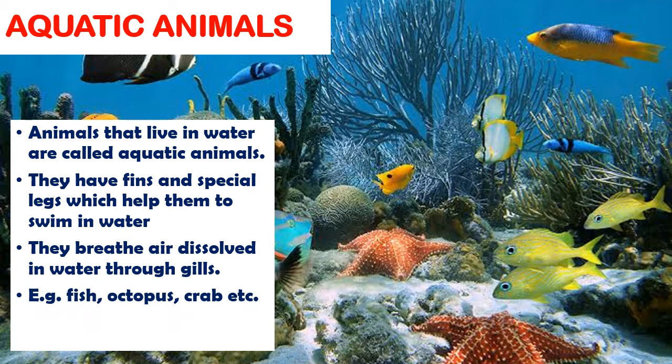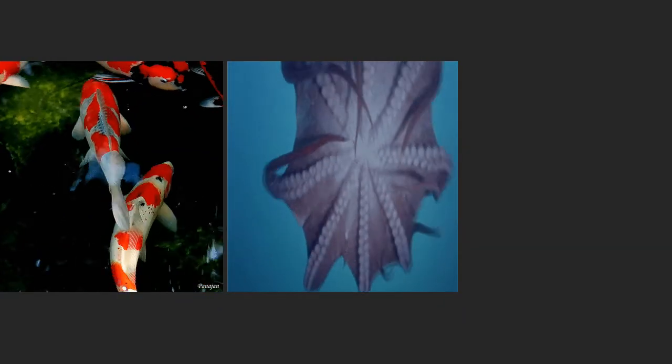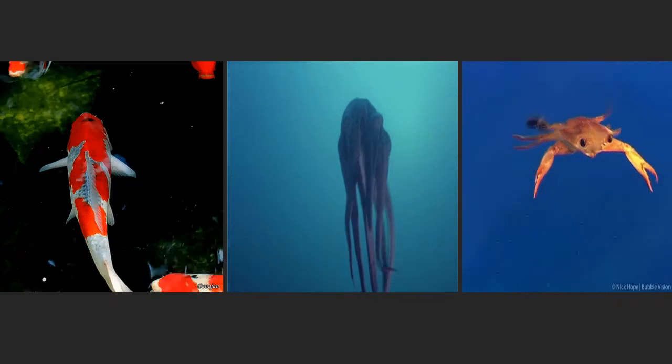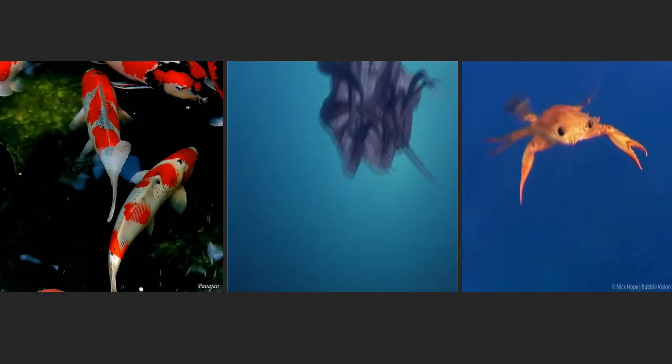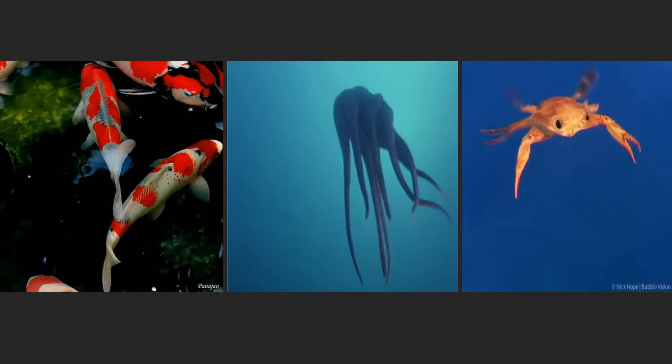Examples of aquatic animals include fish, crabs, turtles, shrimps, octopus, and many others. And here you can see the examples of aquatic animals, which include fish, octopus, and crab. Aquatic animals are the animals which live in water.